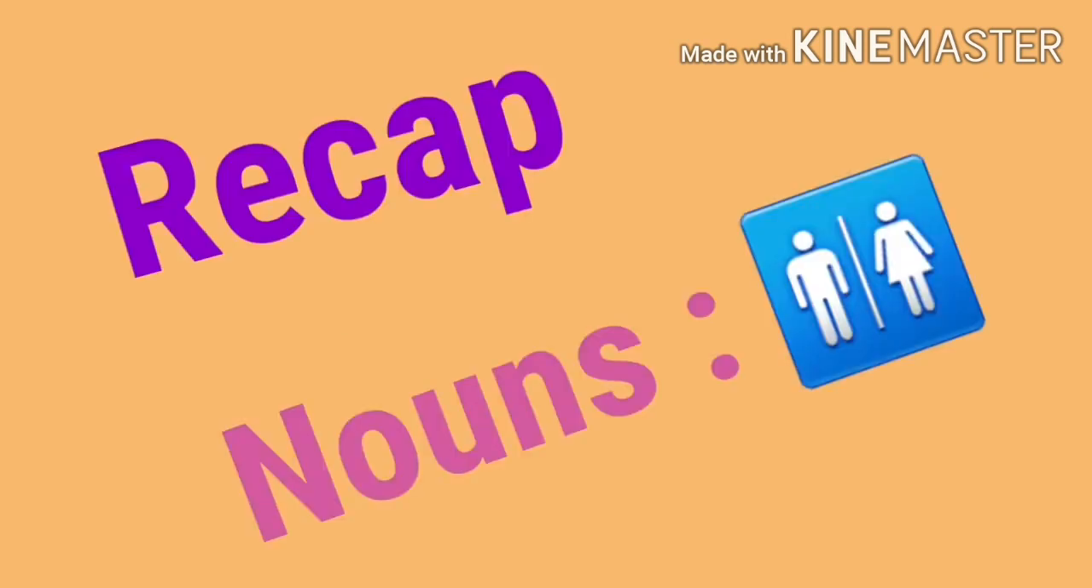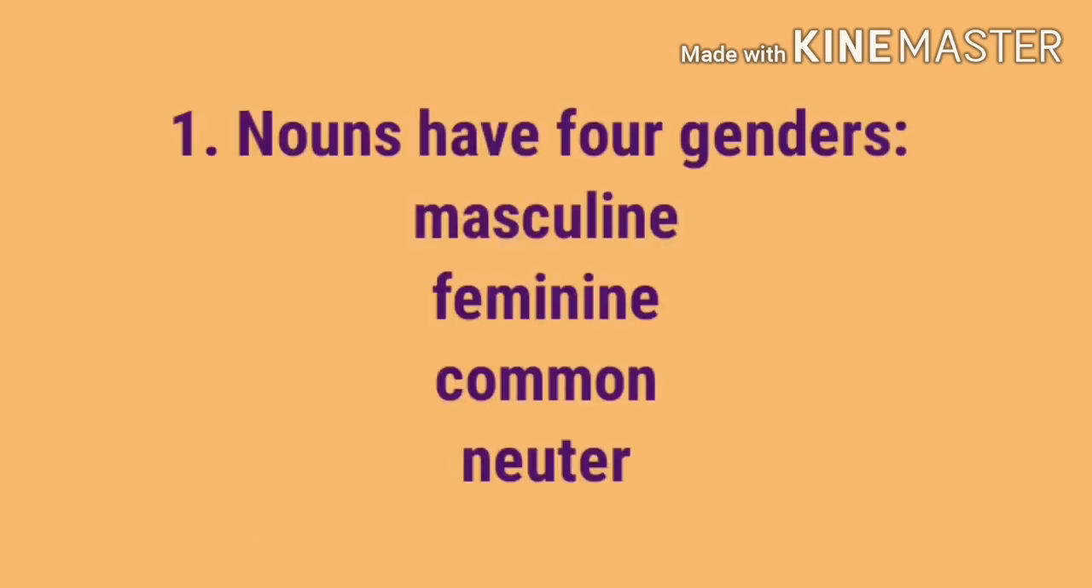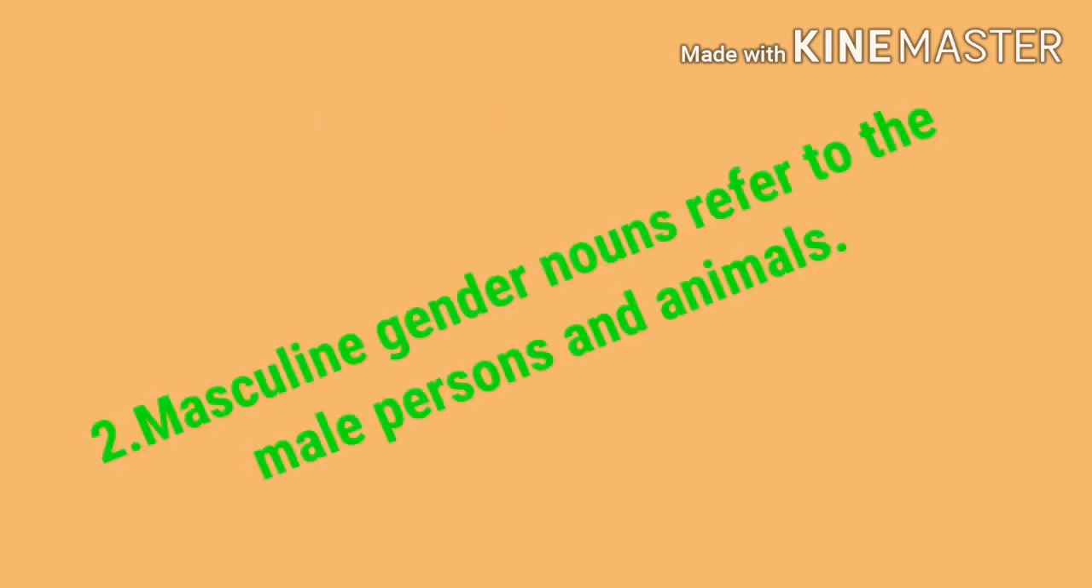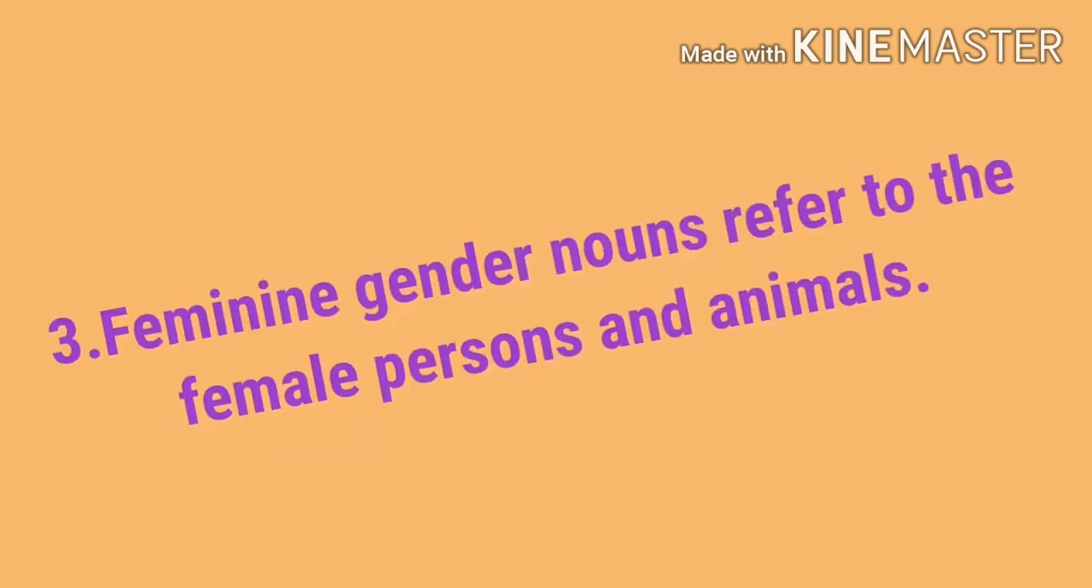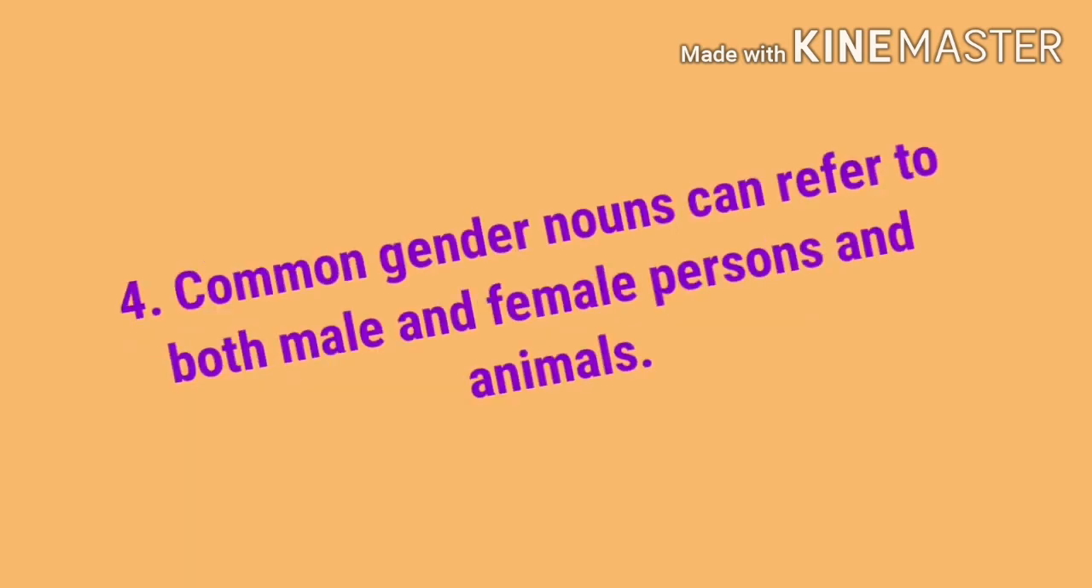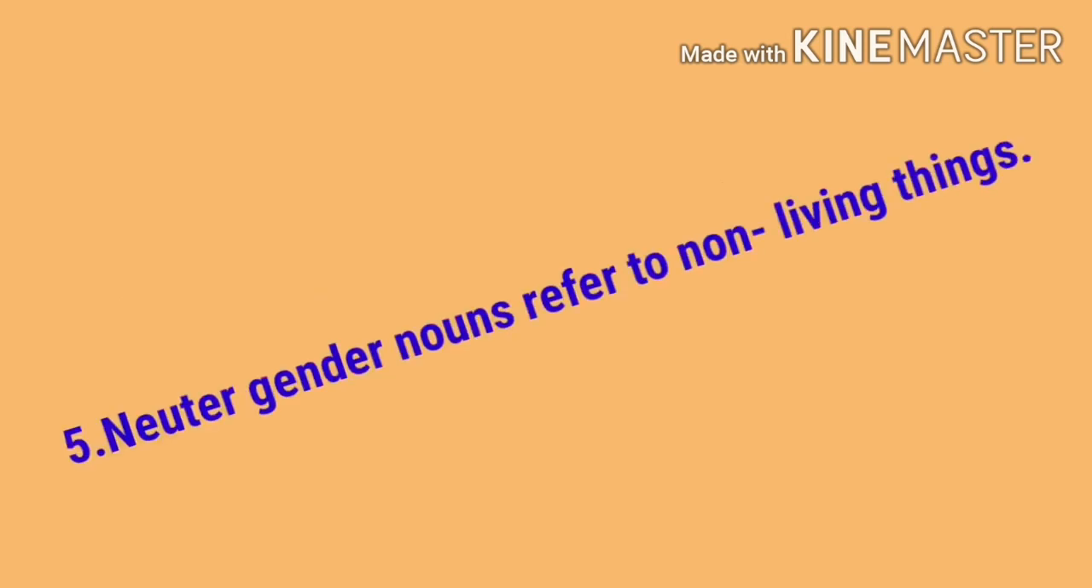Now it's time to recall the topic nouns, gender. First point, nouns have four genders: masculine, feminine, common and neuter. Masculine gender nouns refer to the male persons and animals. Feminine gender nouns refer to the female persons and animals. Common gender nouns can refer to both male and female persons and animals. Last one, neuter gender nouns refer to non-living things.